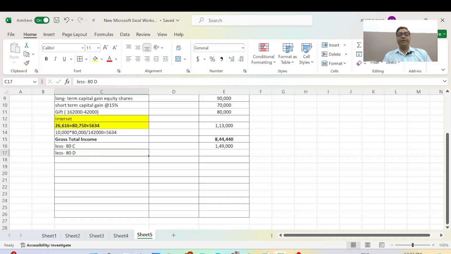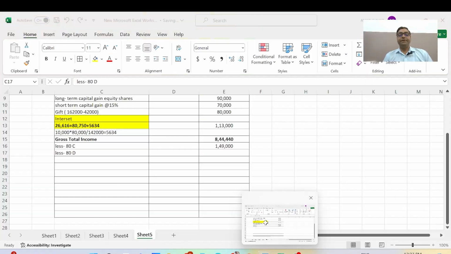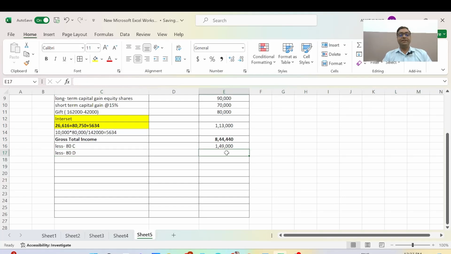The total is 22,000, 21,000 plus 1,000. Less: deduction under section 80D is 22,000, and for a Hindu undivided family there is a provision of checkup expenditure of 5,000 deduction, etc.